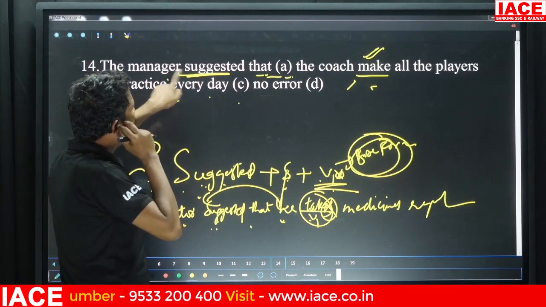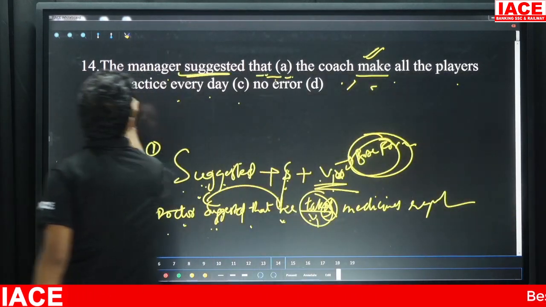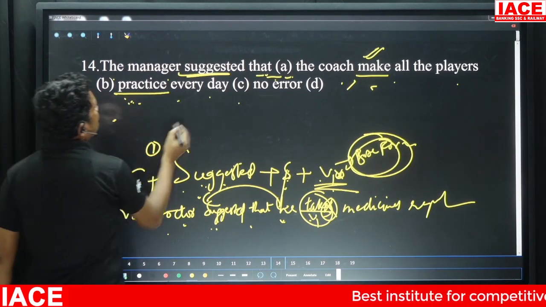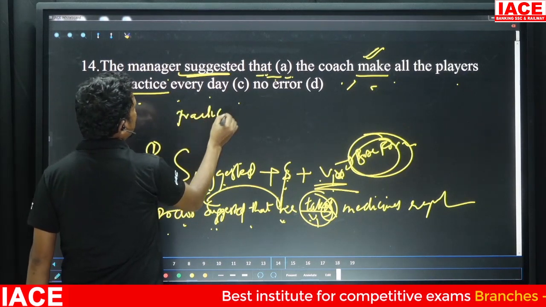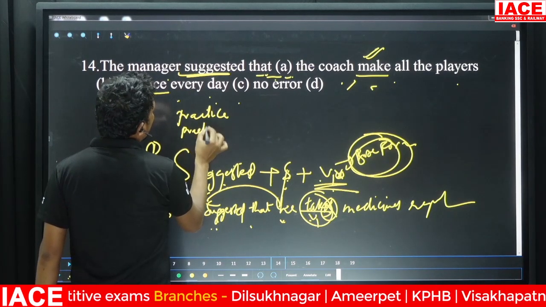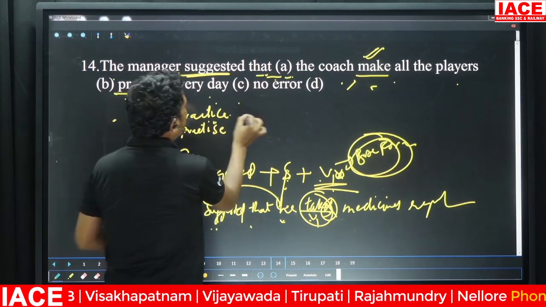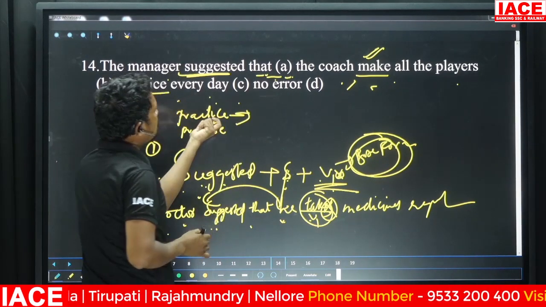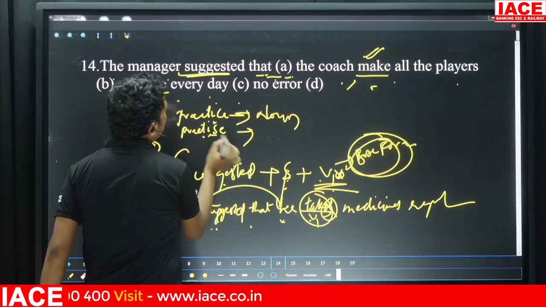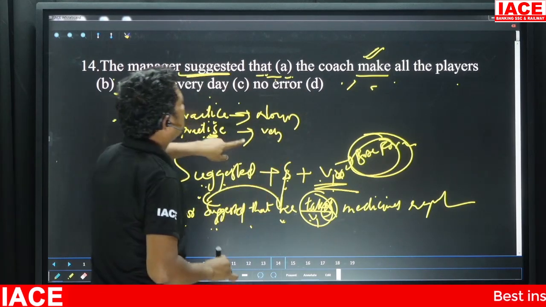So: the manager suggested that the coach make all the players practice. The culprit here is "practice". We have two words with this spelling, "practice" and "practise". The one with C is a noun, and the one with S is a verb.